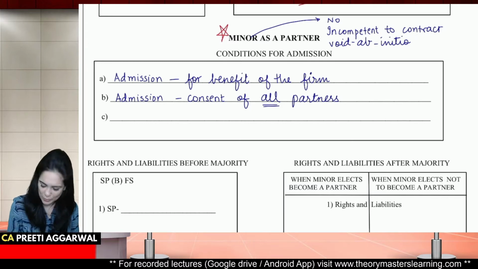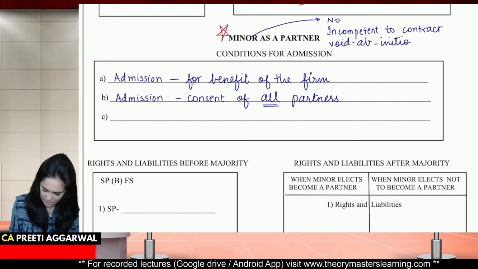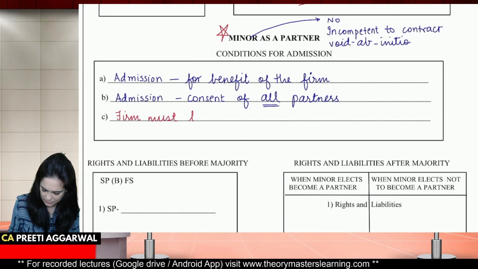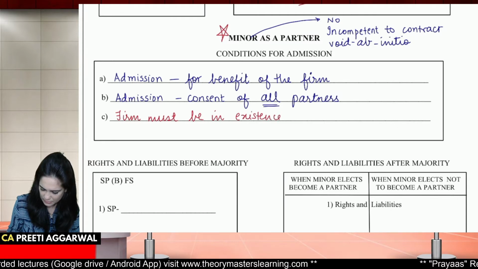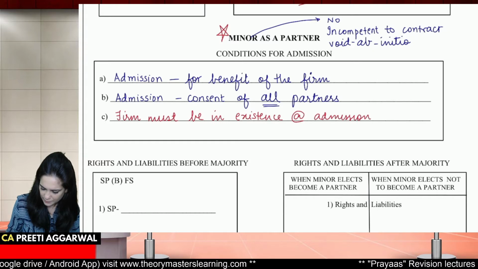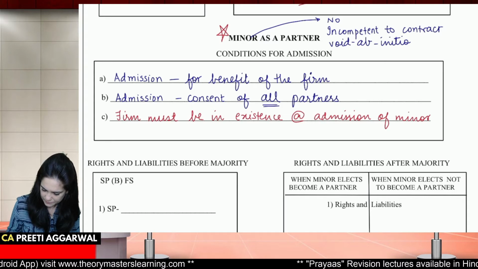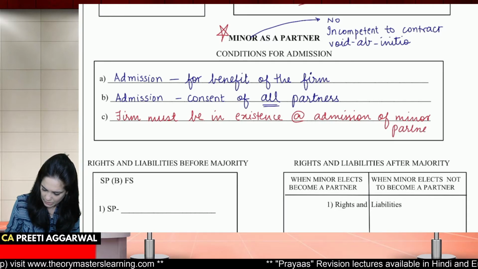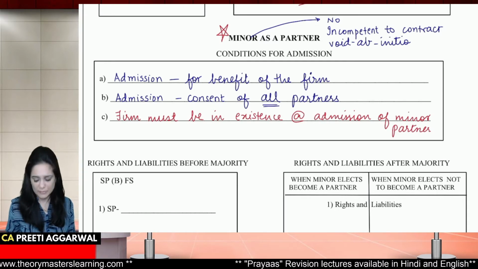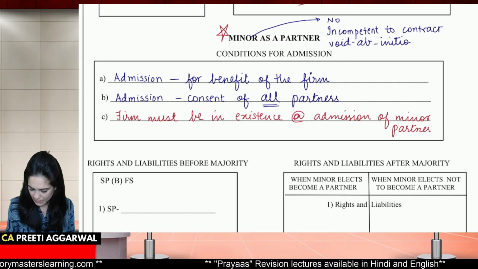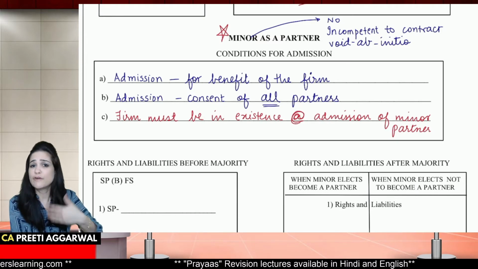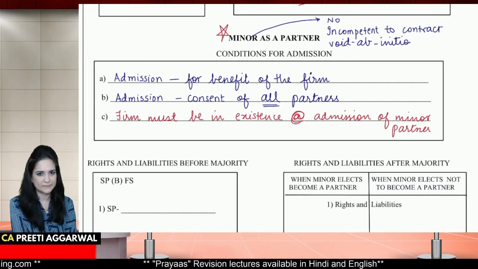Third, and the most important one, that the firm must be in existence at the time of admission of minor partner. Okay? So can I say that you can admit a minor only in an existing firm? You cannot form a partnership with a minor.